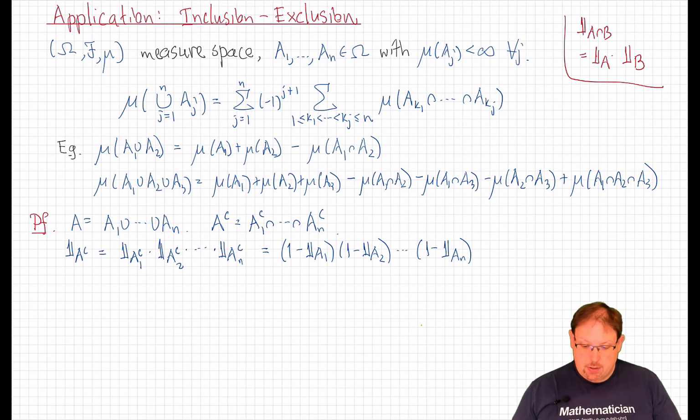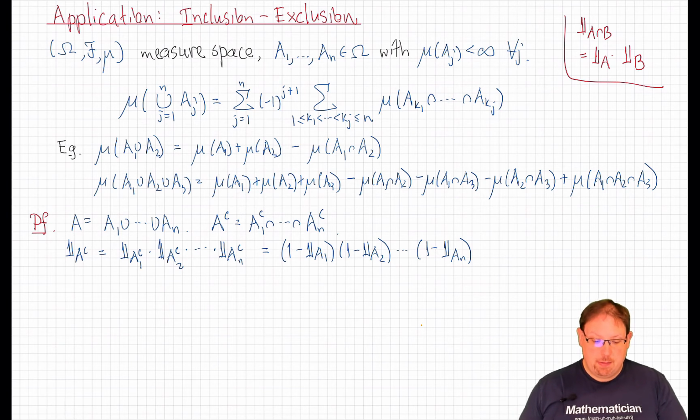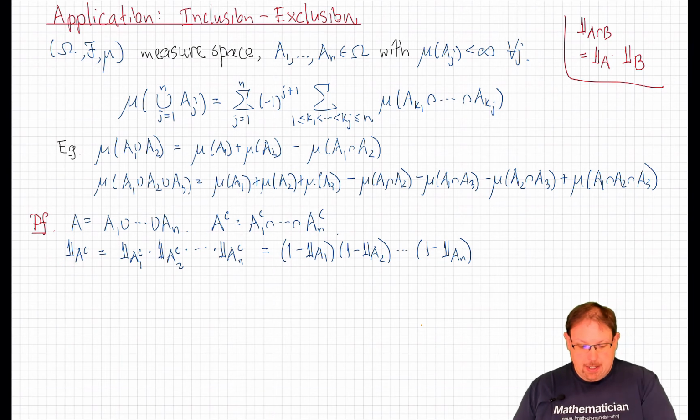The indicator of the intersection is supposed to be 1 when A and B both hold and 0 otherwise. And that's exactly what this product tells us as well. So that means that the indicator of the complement of this union is the product of these indicator functions. But also, the indicator function of a complement is the complementary function to the indicator function of the set. It takes value 0 where the original indicator took value 1 and vice versa, which is another algebraic operation we can implement simply by taking 1 minus that indicator.